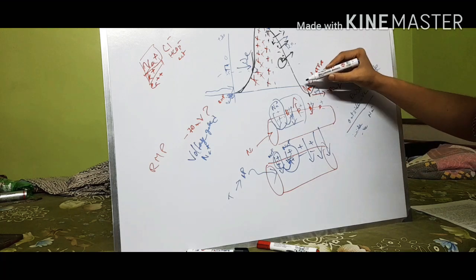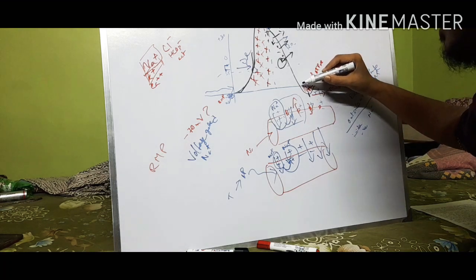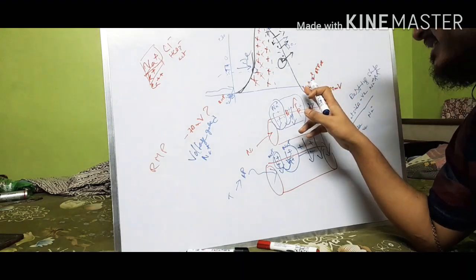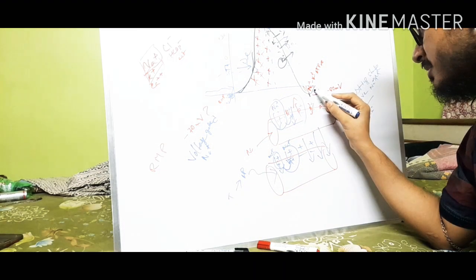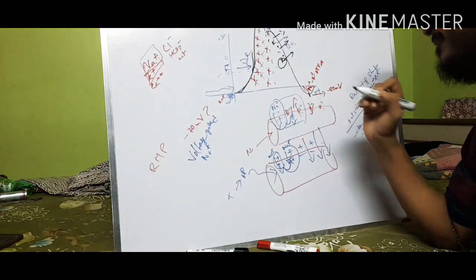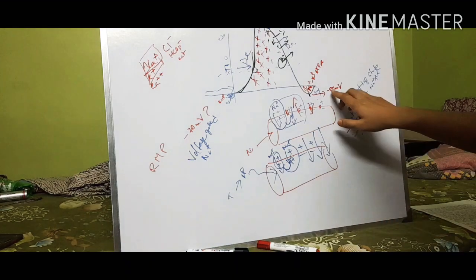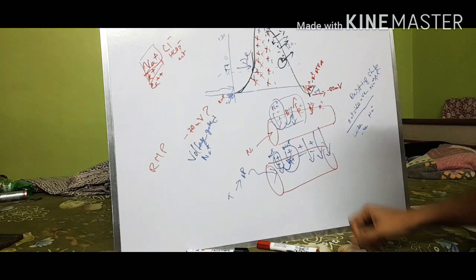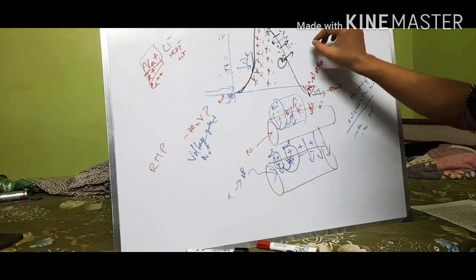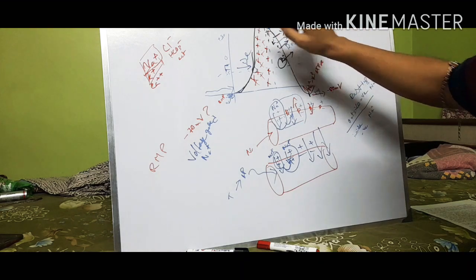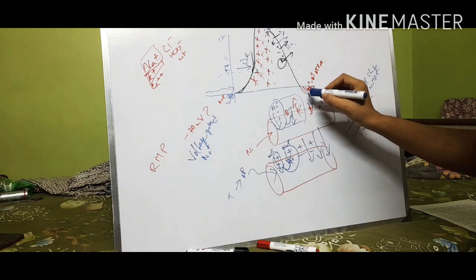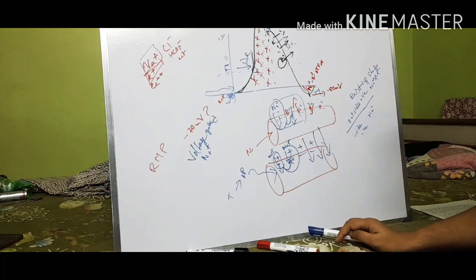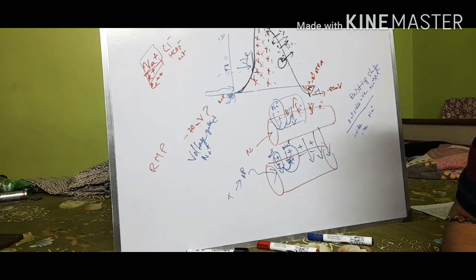Here we can see that after attaining the resting membrane potential, the graph still declines and produces a tiny portion, which is called hyperpolarization. I have marked it with an arbitrary number, minus 80 millivolt, and this is produced due to the potassium channel because it is slow to close. So at this point, the inside of the cell becomes even more negative than the resting membrane potential. But we have to attain the resting membrane potential.